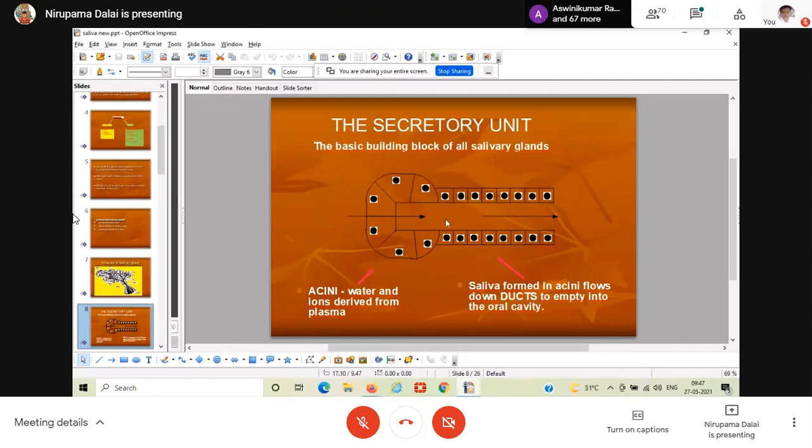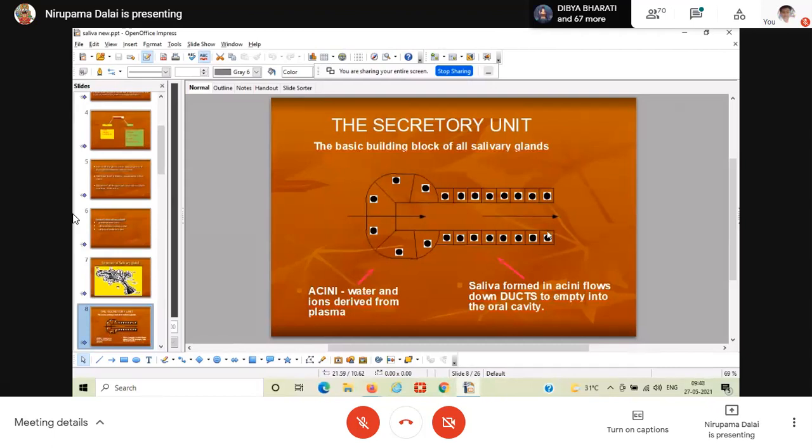Excellent. So during the passing, initially the secretion of the saliva, which is secreted from the acinar cells, is isotonic in nature. They have the sodium, potassium, chloride, bicarbonate ions in similar concentration compared to that of the blood plasma. But while passing through the different generations of duct there is some modification, as I have discussed several times: the sodium and chloride ions are reabsorbed, and instead of sodium and chloride, potassium and bicarbonate ions are secreted into the cells.